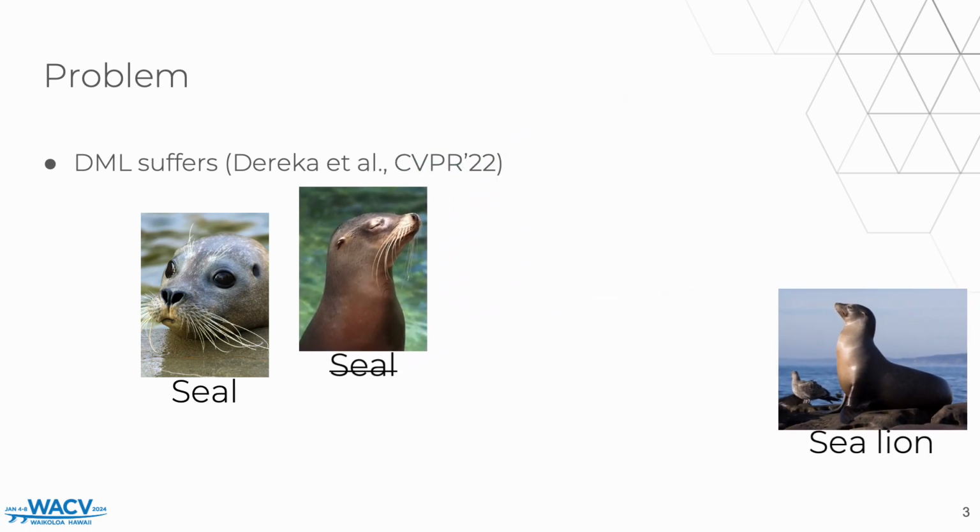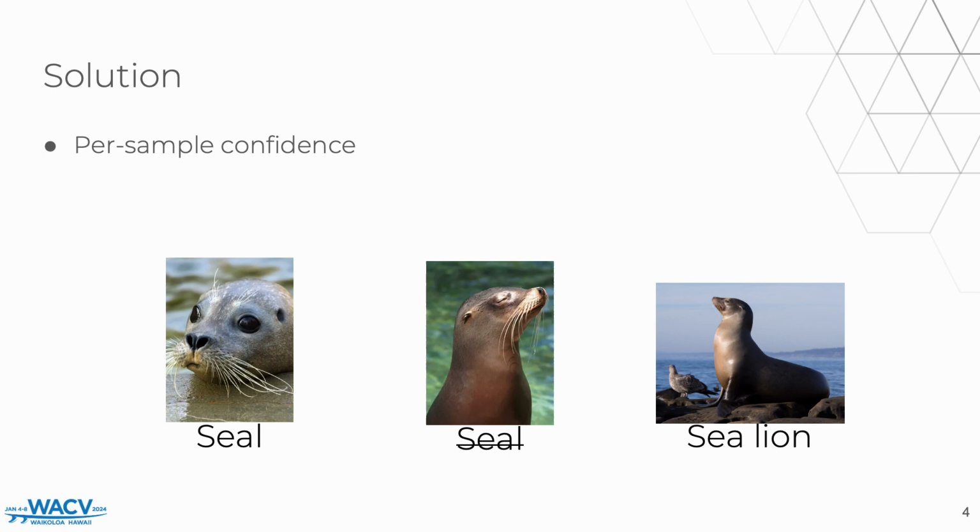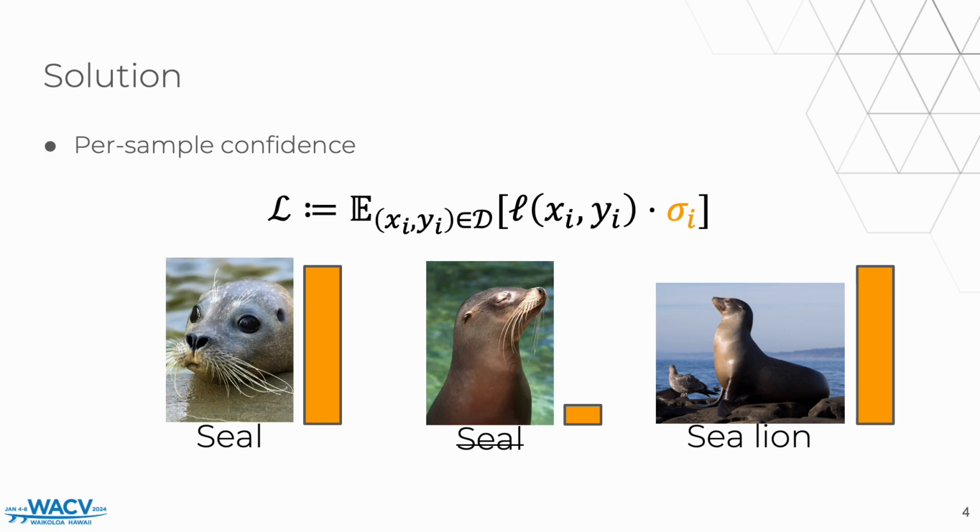Mistakes are very common, and in particular for the CAP dataset, which we use in this work, it is estimated that at least 4% of all labels are incorrect. Knowing that there are some wrongly annotated samples in our dataset, we propose to compute a confidence score that scales the loss for each sample. Doing so, we also scale the gradients, and the contribution of a sample is reduced if it has a low confidence.